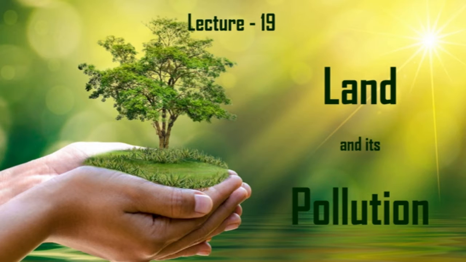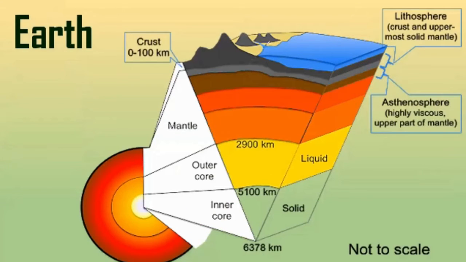So whenever we are studying land, we will see that basically there are 3 parts of the earth. One is crust, another is mantle, third one is core. First is crust, second is mantle, third one is core, right? Now, crust is the outer layer on which we people basically live, right? Crust is 0 to 100 kilometers, and we basically live on the crust, okay?